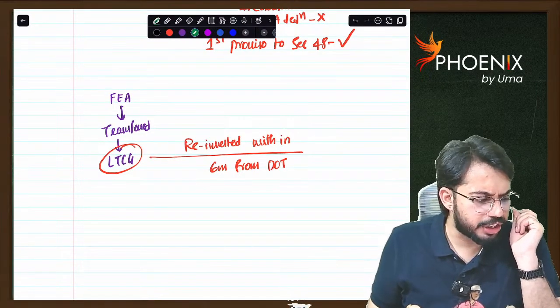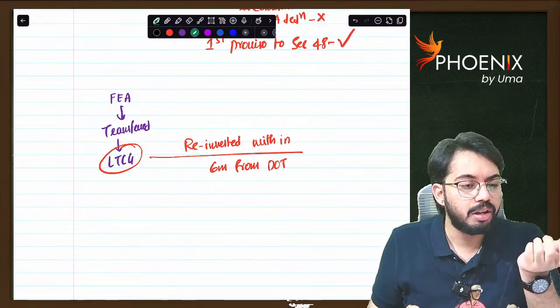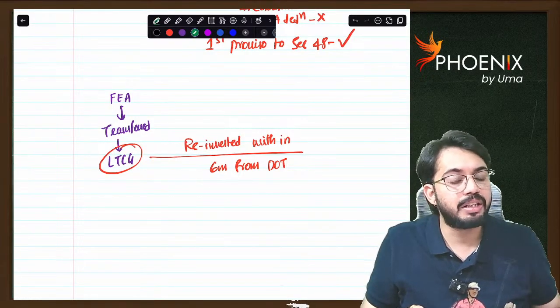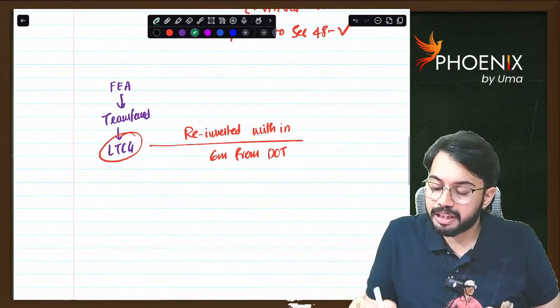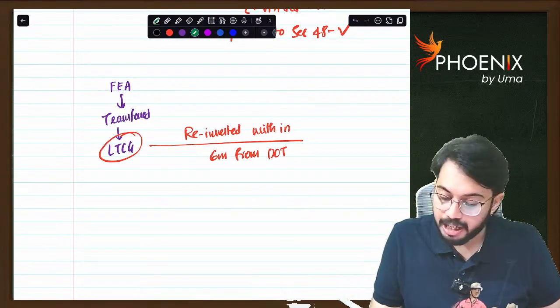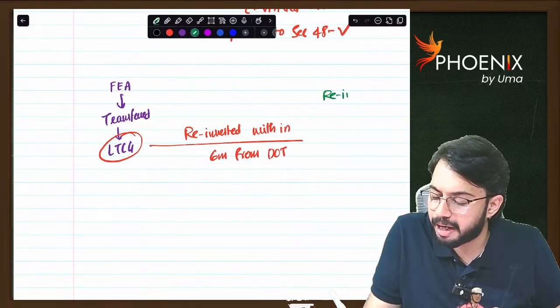Interest income, which section? Like we are discussing section 115. Reinvested within 6 months from date of transfer. Where should reinvestment be made?